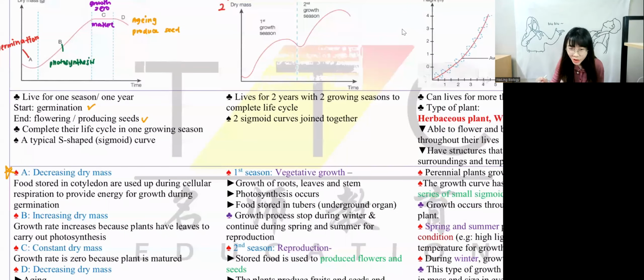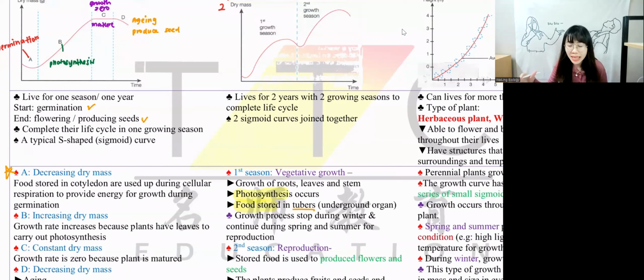We have vegetative growth, we have reproduction. Vegetative means what? They will start to produce the leaf, stem, and root. Again, normal. And they can carry out photosynthesis. They will produce food exactly the same as just now. But usually the food that they produce is stored in underground organs. We call them tubers. Tubers, underground organ. Can you guys tell me any example that you know that are underground?